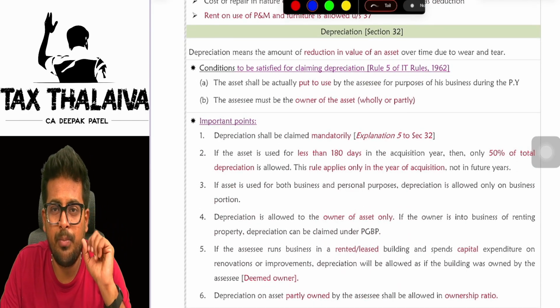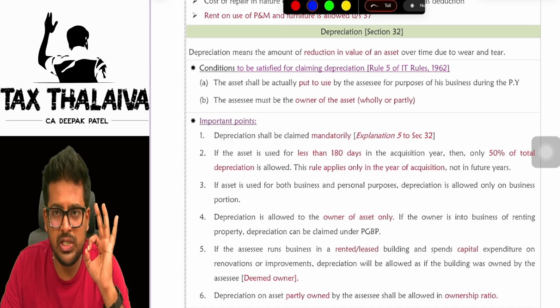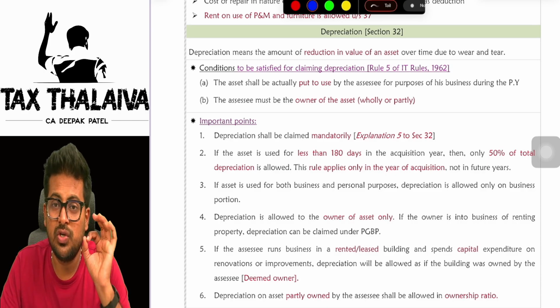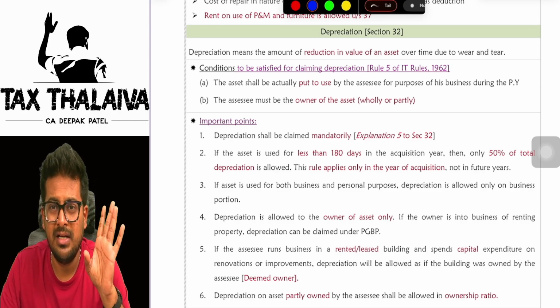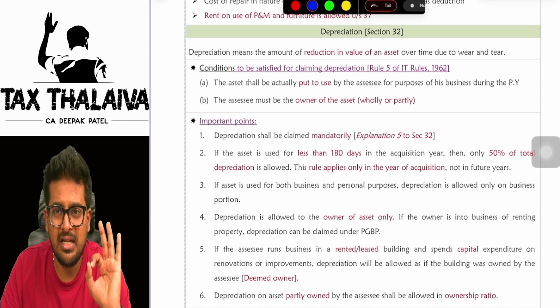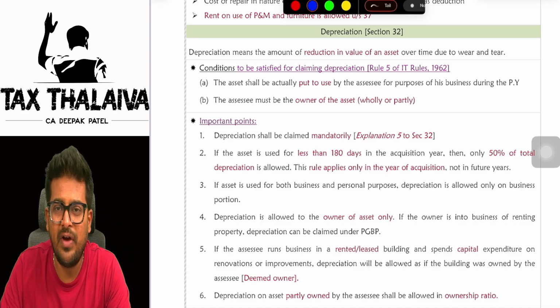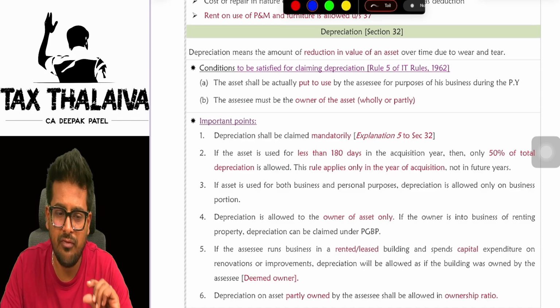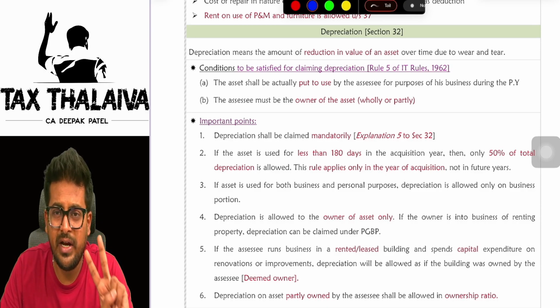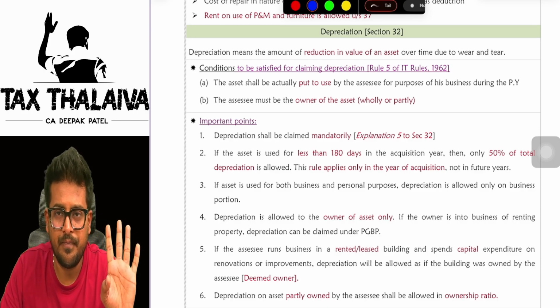Next concept is very important, depreciation. We will go very slow here, boss. Very important. There is a twist and tweaks here, so we have to understand in a beautiful manner. See, depreciation. What is depreciation? Depreciation is nothing but reduction in the value of an asset. Yes or no? You have to reduce it. Correct? In order to claim depreciation, you have to satisfy two important conditions, boss.